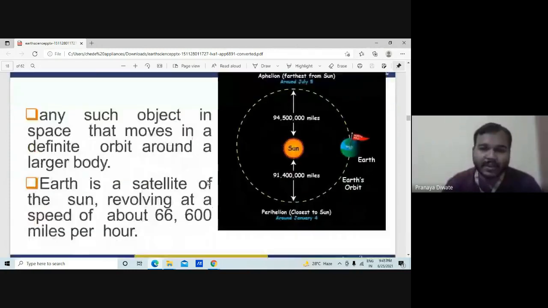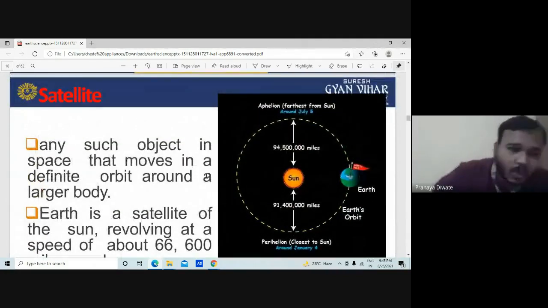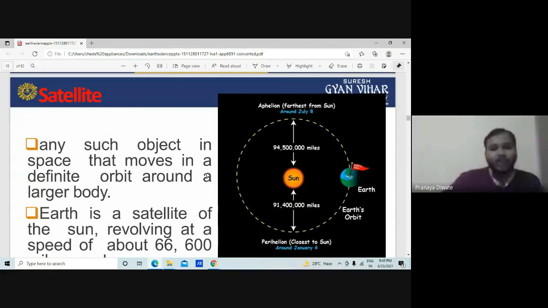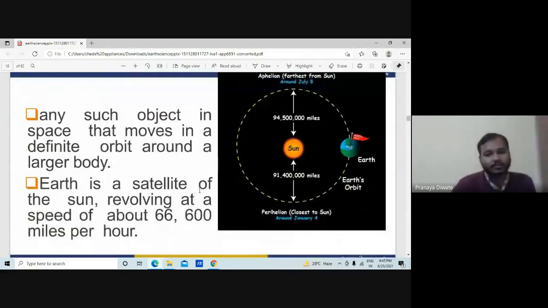Now, the satellite: any object in space that moves in a definite orbit around a larger body is known as a satellite. So Earth is a satellite of the sun, revolving at a speed of about 66,600 miles per hour. That is the speed at which the Earth moves around the sun. You can imagine how many kilometers it covers.